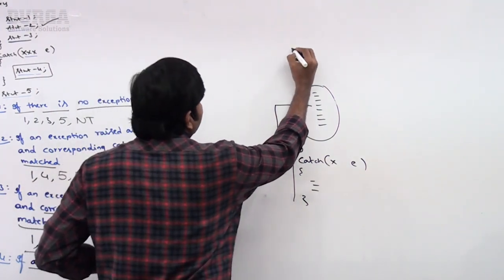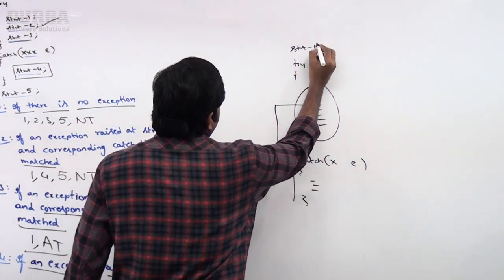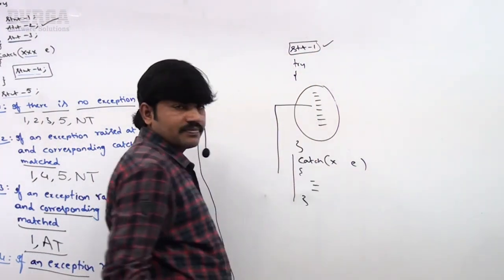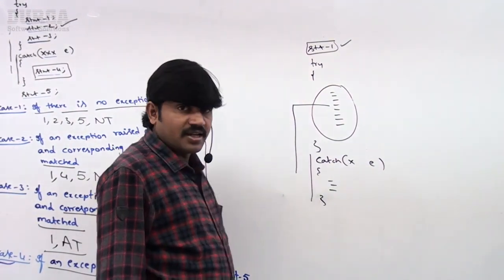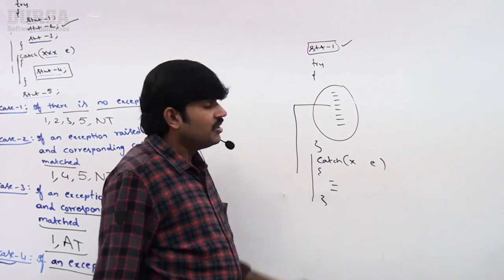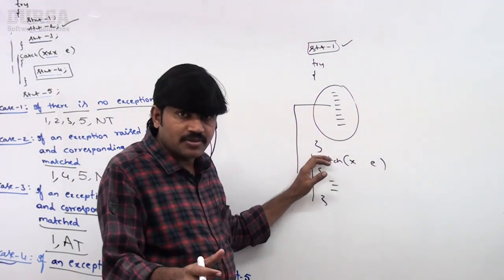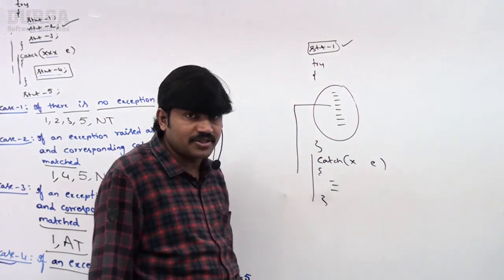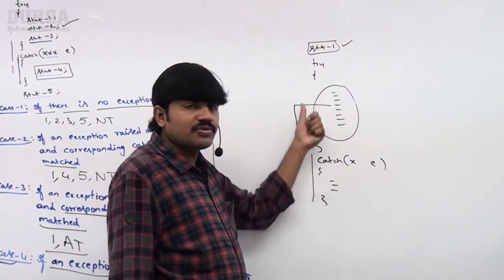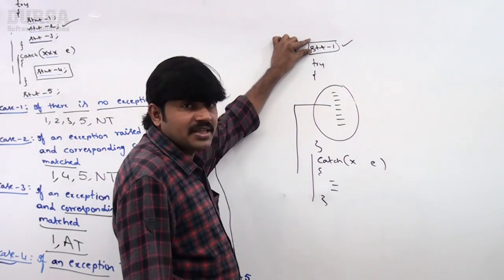Suppose here there is a problem at statement 1 outside of try. Can you please confirm? Is this catch block responsible for that? No. This catch block is responsible to handle exceptions which are raised because of try block statements only. So catch is always associated with the try, but not for the remaining statements.